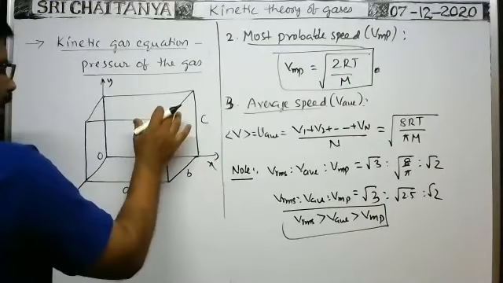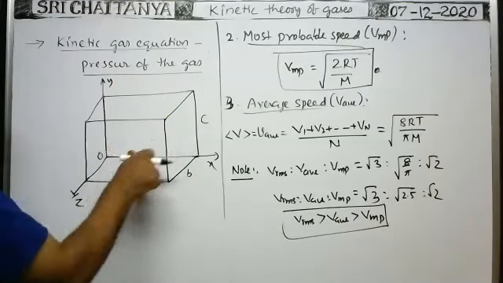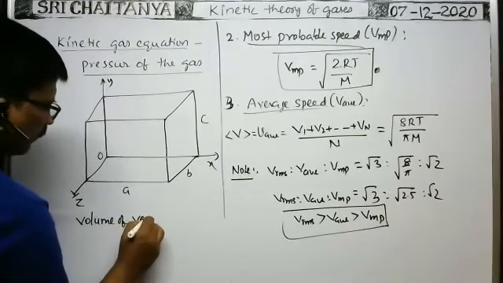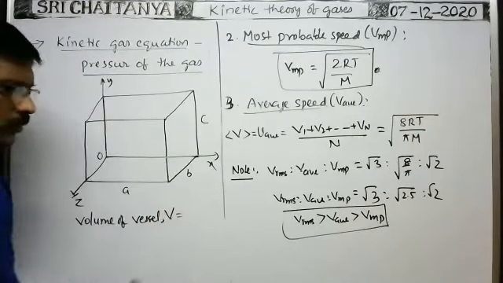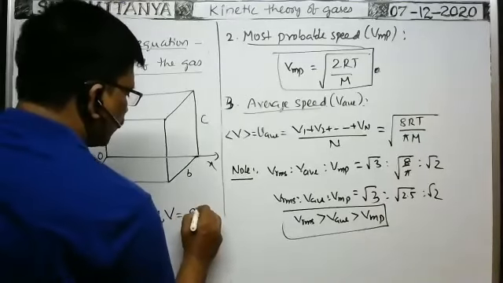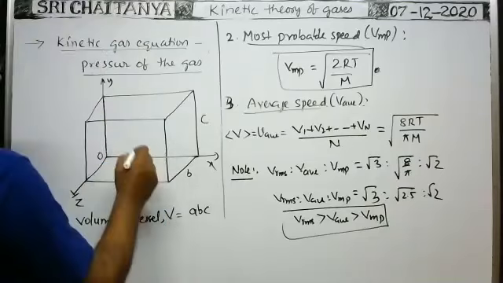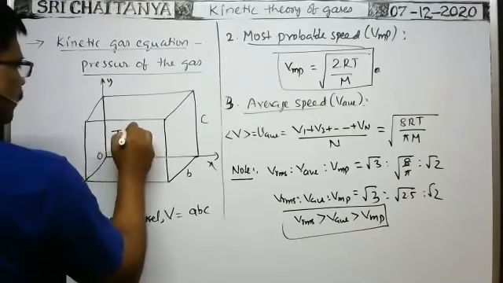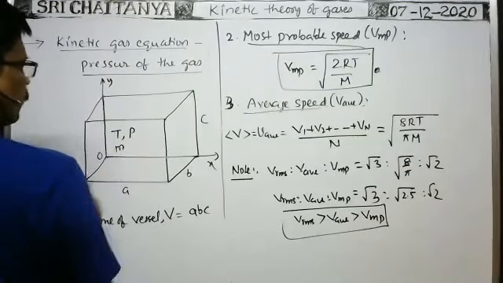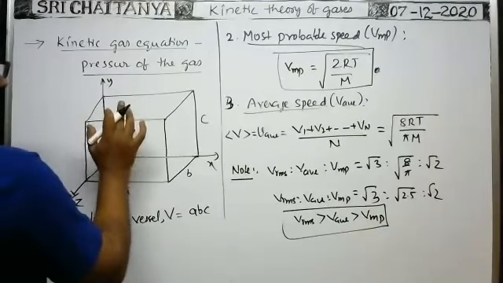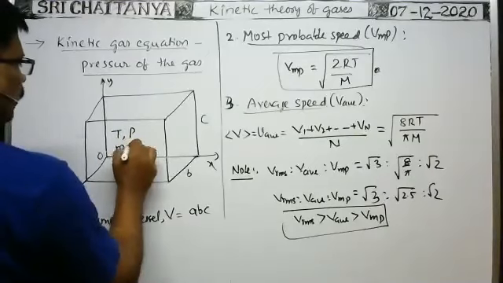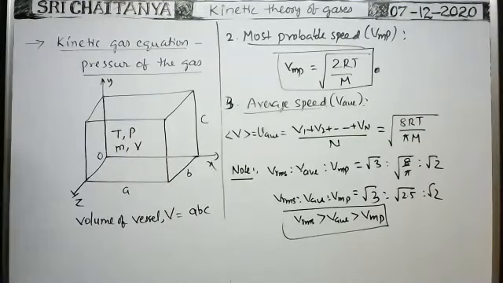Here some gas is enclosed in this vessel. What is the volume of the vessel? Capital V is equal to ABC. So the volume of the vessel is ABC. Now at a temperature T and pressure P, small m mass of the gas is enclosed. Here the volume of the gas is capital V.